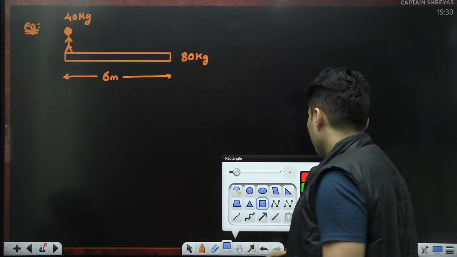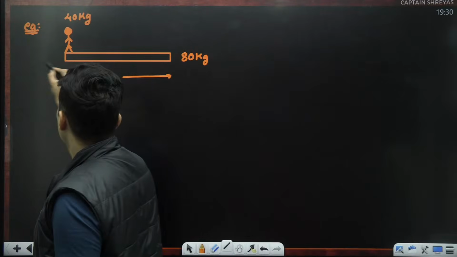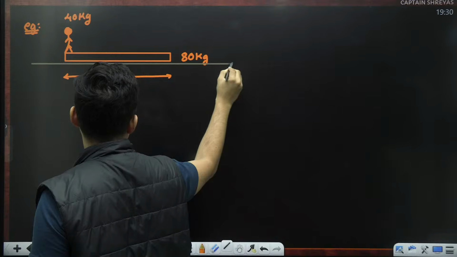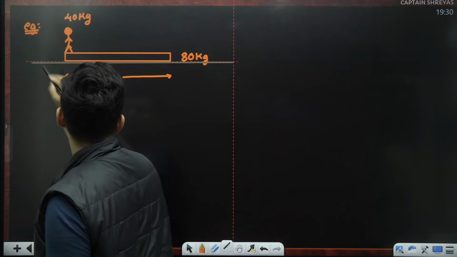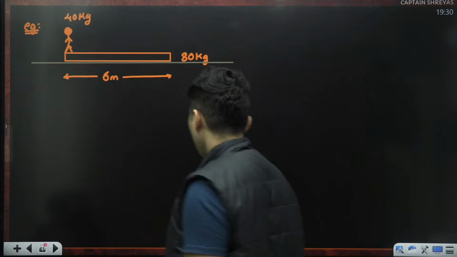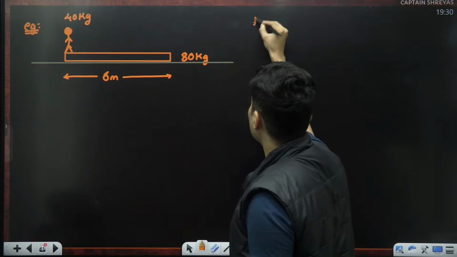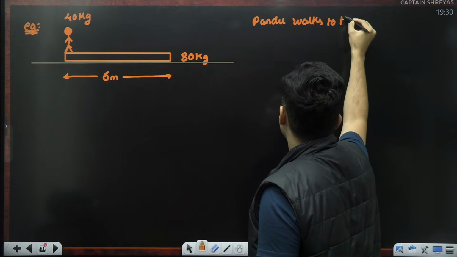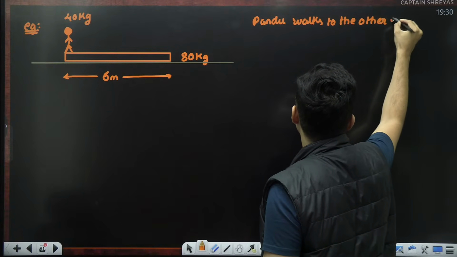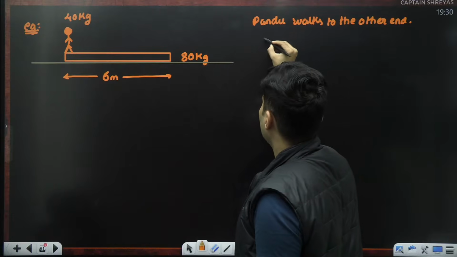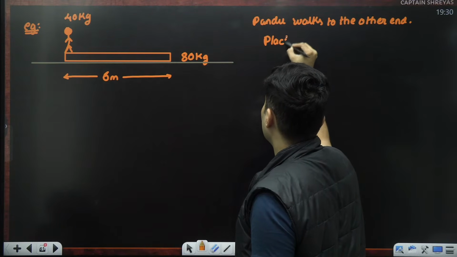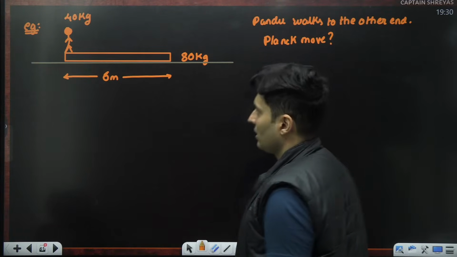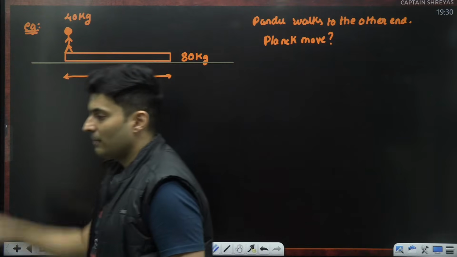And this whole thing, apparatus, is basically lying on a smooth floor. What happens is, this particular pandu walks to the other end. Question is, how much does the plank move by? If this guy moves here, how much will the plank move by?